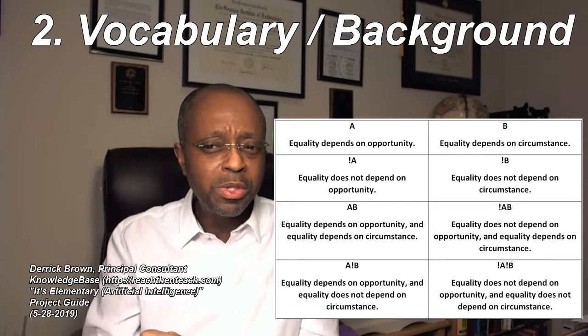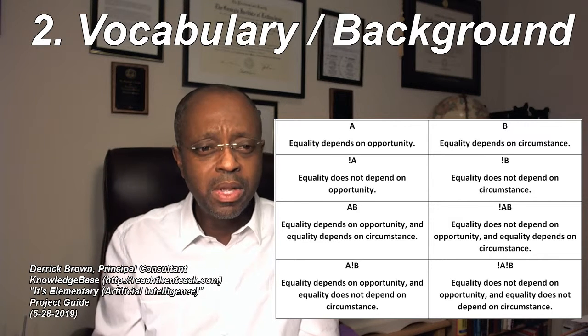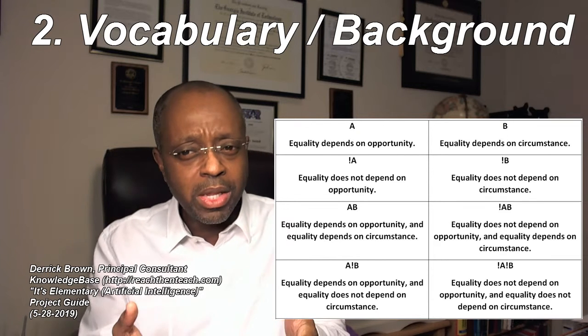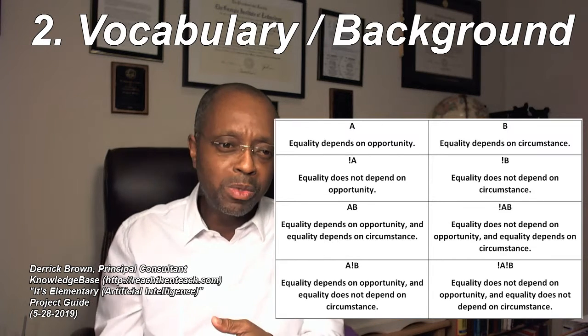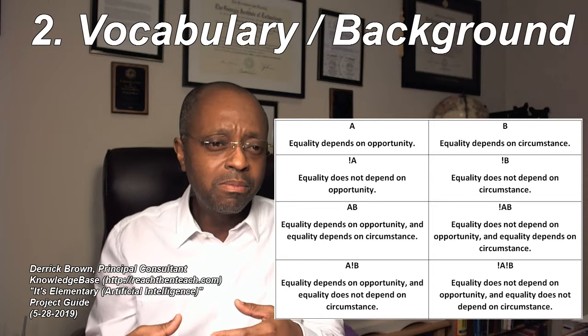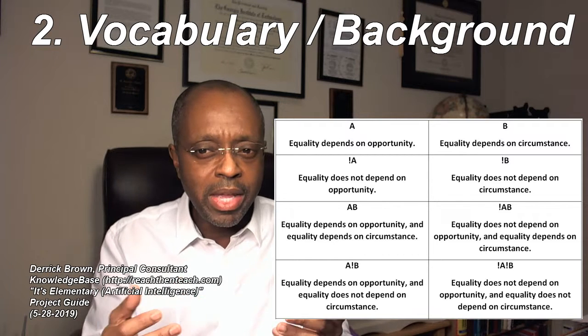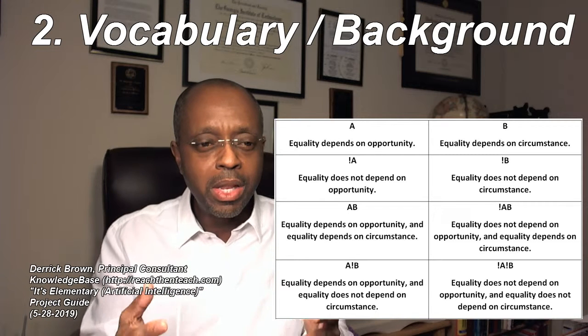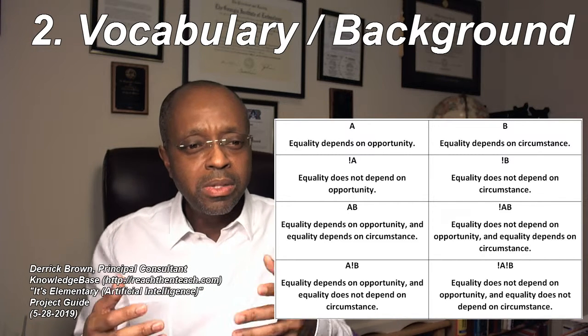So I choose two propositions for this virtual world of mine. One is that equality depends on opportunity. I call that proposition A. Second proposition is that equality depends on circumstance.